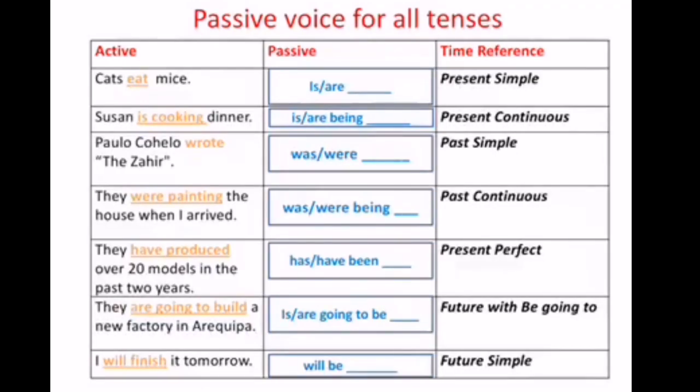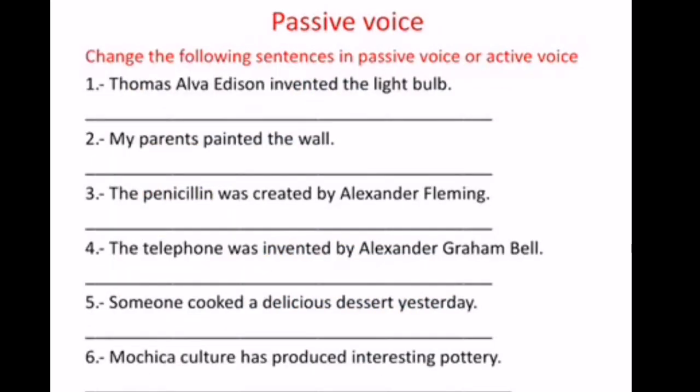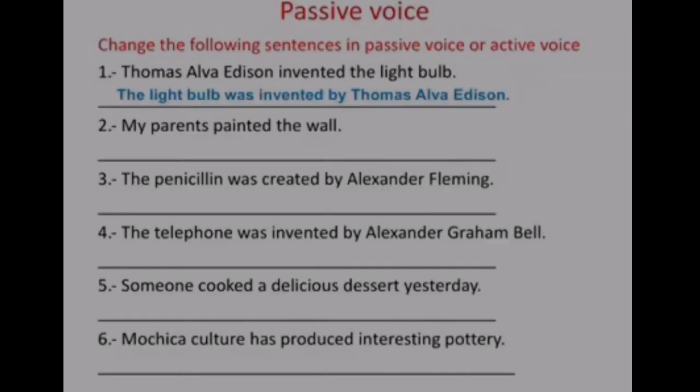Now here you have some examples that you can do. My advice, pause the video now and start completing them on your notebook or piece of paper, because I'm going to show the answer later, so that is my advice. For example, number 1. Thomas Alva Edison invented the light bulb. In the passive voice, the light bulb was invented by Thomas Alva Edison. My parents painted the wall. The wall was painted by my parents.